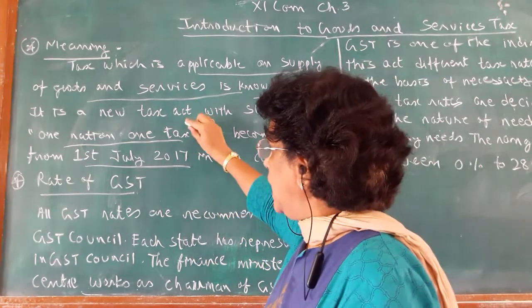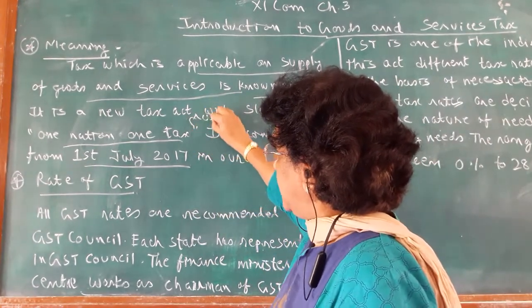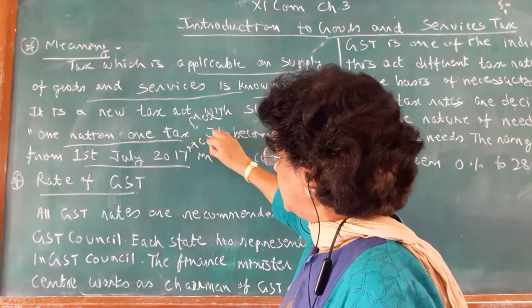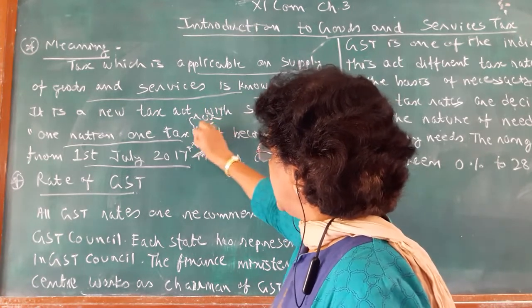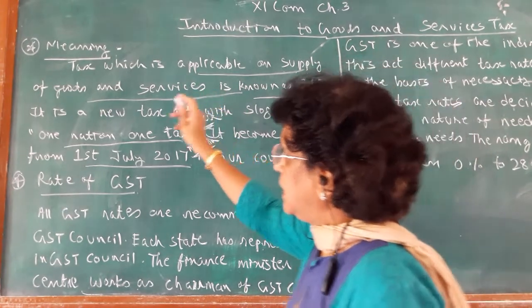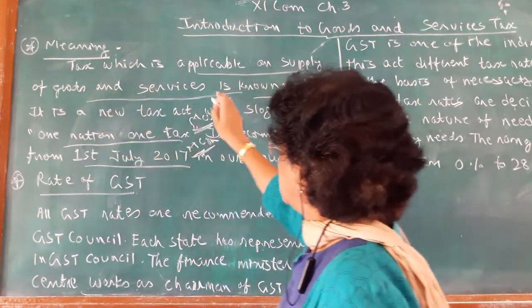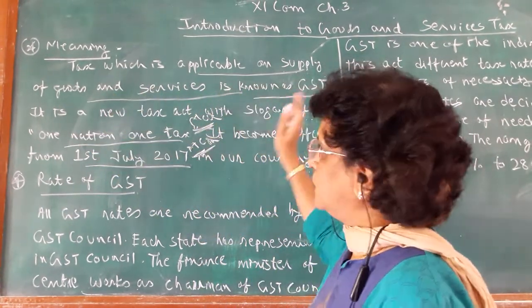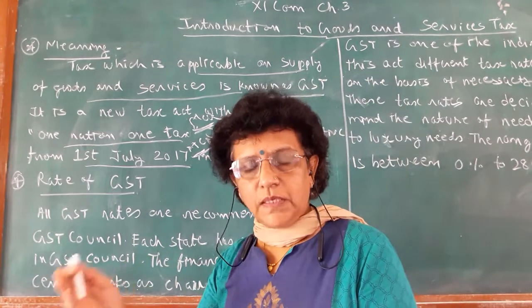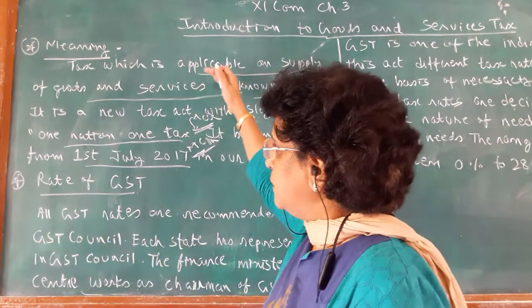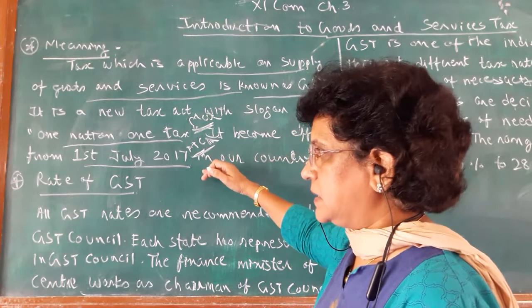So these two are for your MCQ. They may ask as a one-liner question or as an MCQ. And the meaning is always that the Goods and Service Tax Act is known as GST. So three questions can be possible from your first paragraph itself.